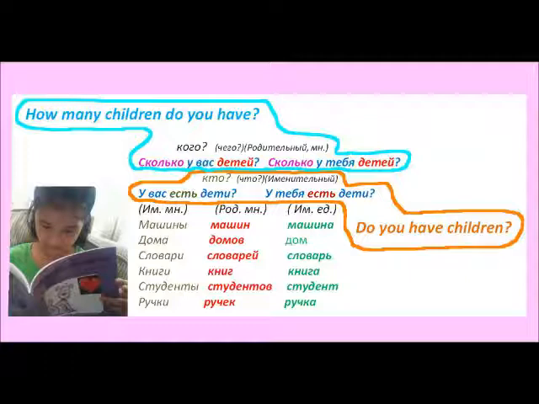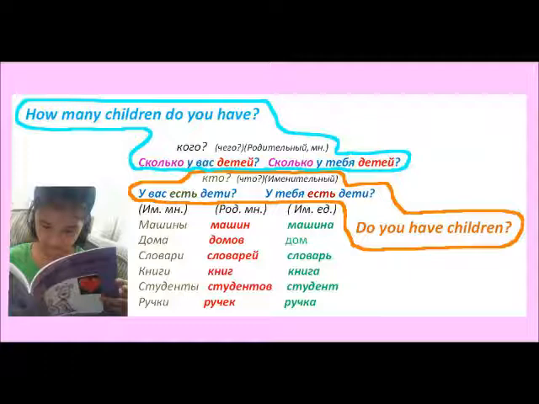Множественное. Plural. Because you ask how many, it's followed by a plural noun. Okay? So plural noun. Сколько у вас детей? How many children do you have? So детей, red color, always родительный падеж. Okay? Look at the previous slide, and this is родительный падеж. Сколько у вас детей? How many children do you have?